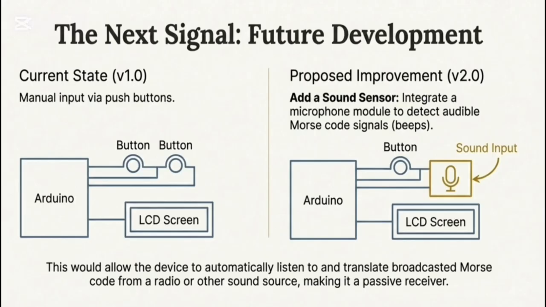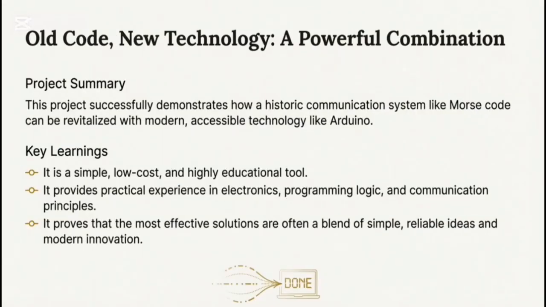Feature development. Current state, version 1.0: manual input via push buttons. Proposed improvement, version 2.0: add a sound sensor. Integrate a microphone module to detect audible Morse code signals. This would allow the device to automatically listen to and translate broadcasted Morse code from a radio or other sound source, making it a passive receiver. Finally, old code, new technology give us a powerful combination.